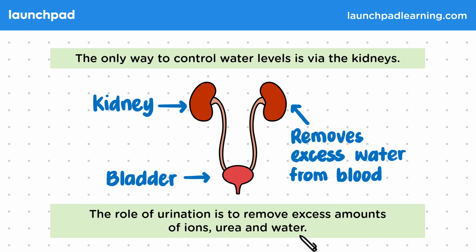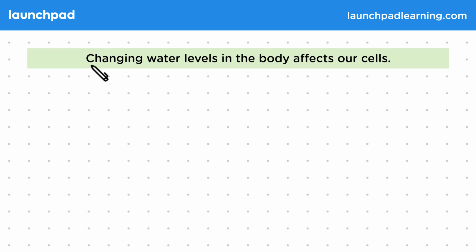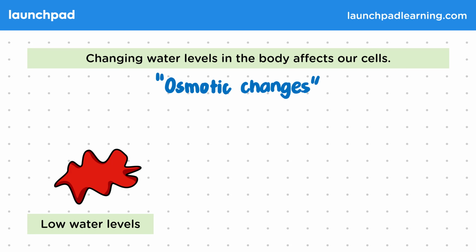What effect does changing water levels have on our cells? Changing water levels in the body affects our cells. We call these changes osmotic changes as they affect the diffusion of water across cell membranes, for example in osmosis. A cell placed in low water levels would shrivel because there's a higher concentration of water inside the cell than there is in the blood.